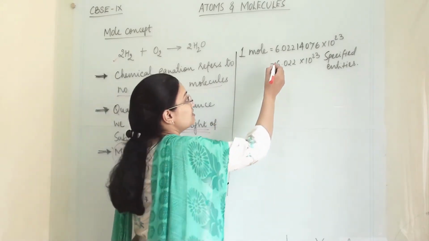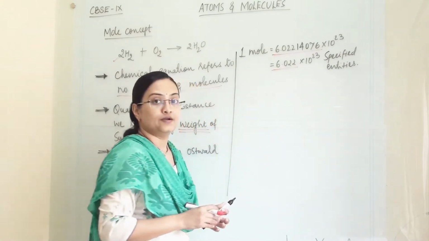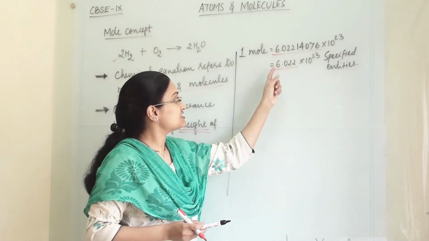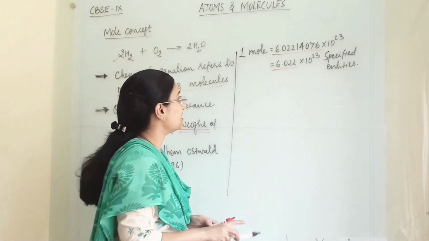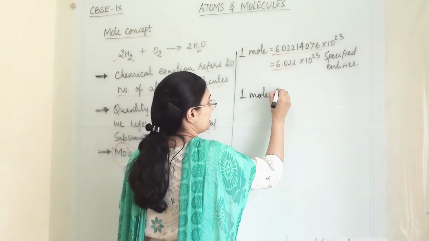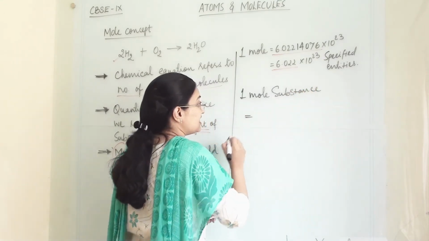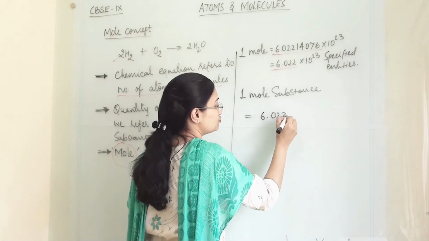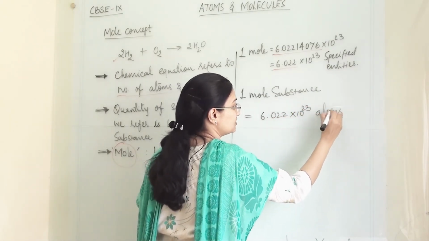Since this number was so big, we have made it smaller and we are referring to it as 6.022 into 10 raised to 23. Now when we are talking about 1 mole of any substance, that means it has this much, 6.022 into 10 raised to 23 atoms present in it.